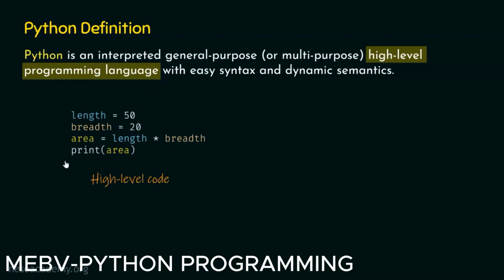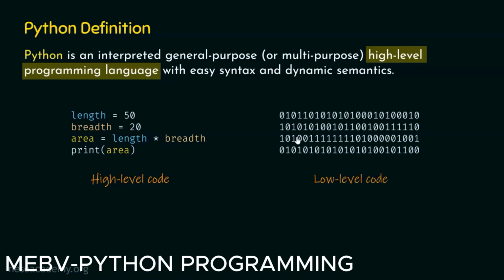This code is written in Python. This is a high-level programming language code. Here length is equal to 50, breadth is equal to 20, area is equal to length into breadth, and here we are trying to print area on the screen, which means that we want to print the area of rectangle, as area is equal to length into breadth. This is a high-level code. We humans can understand this piece of code.